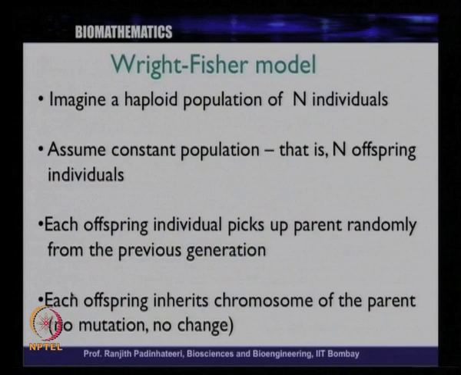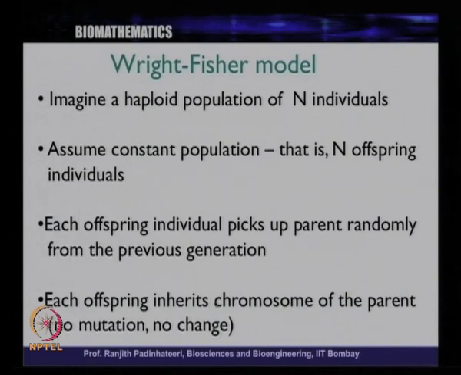If you look back at the rules we had, there was this particular rule that each offspring inherits the chromosome of the parent as it is, without any change, without any mutation. We can change this rule a bit and introduce that each offspring inherits its chromosome with some probability, and the mutation happens with some other probability.